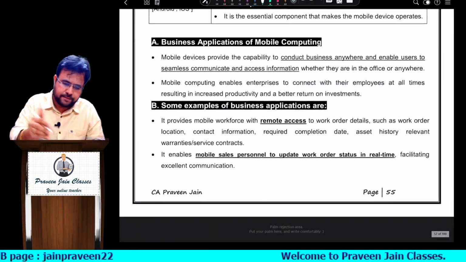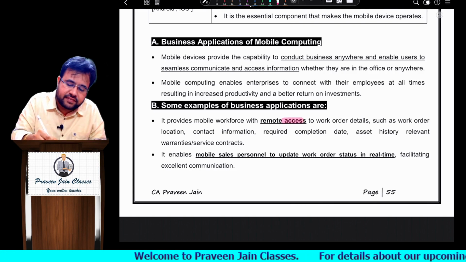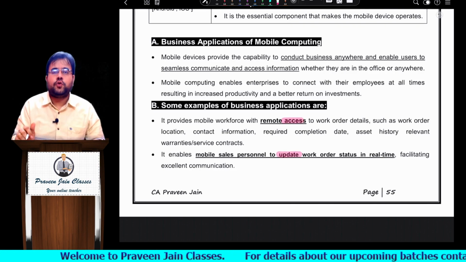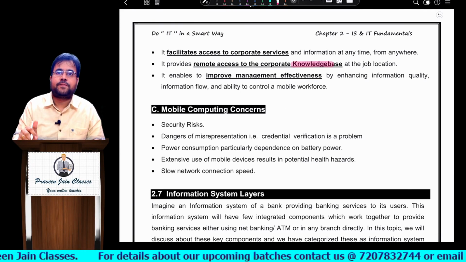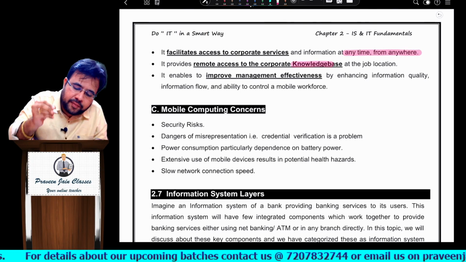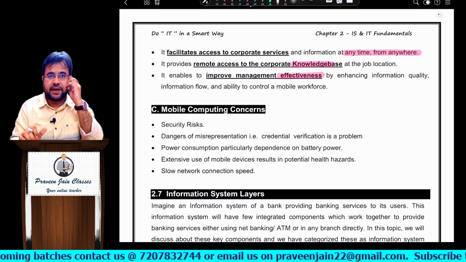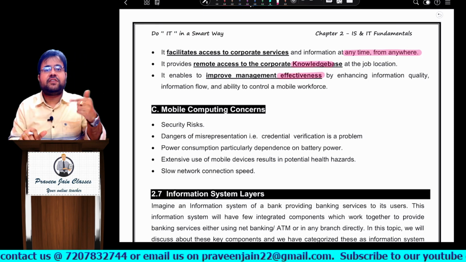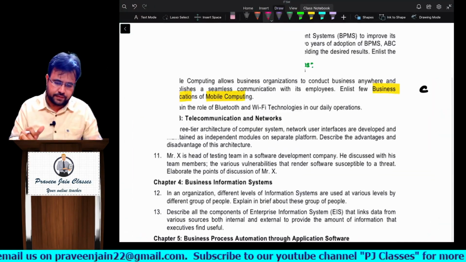So you can see here access. Which access? Remote access. Access, update. Who will update, sir? Your employees. Access, update, what? Knowledge base. And from where? Anytime, anywhere, hence effectiveness will improve. So these were our 5 points with respect to what, sir? Business applications of mobile company. Okay, very good. Next point.